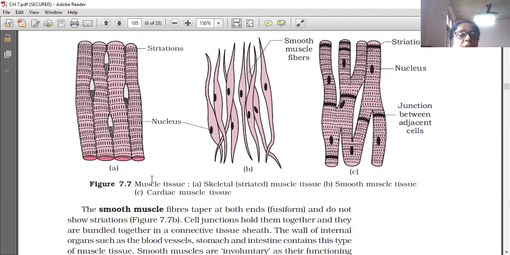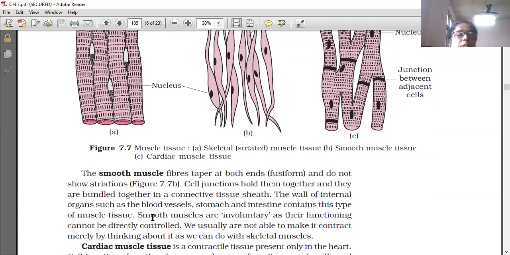They do not show striations. Cell junctions hold them together, and they are bundled together in a connective tissue sheath. The wall of internal organs, as I already told, the smooth muscles are seen associated with the visceral organs, like internal organs such as the blood vessels, stomach, and intestine, which contain this type of muscle tissue.